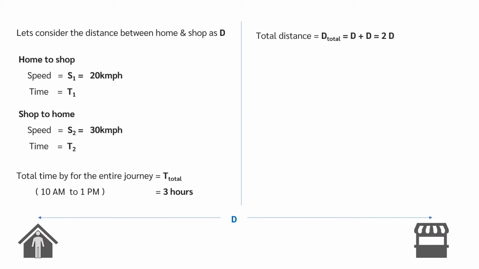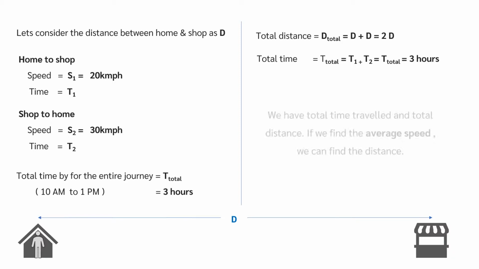Total distance covered equals d plus d, because distance from home to shop is equal to the distance from shop to home. So total distance is 2d. And total time is T1 plus T2, equals 3 hours. Now we have total distance traveled, and total time taken for entire journey. We do not have sufficient data to find the distance directly.